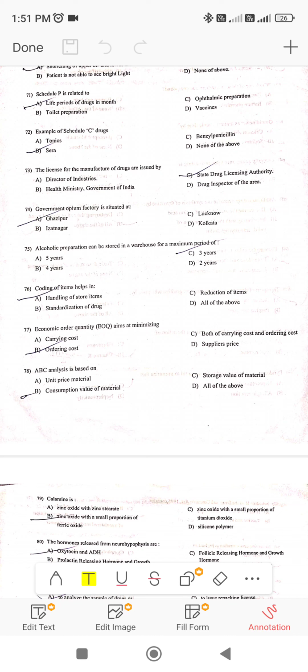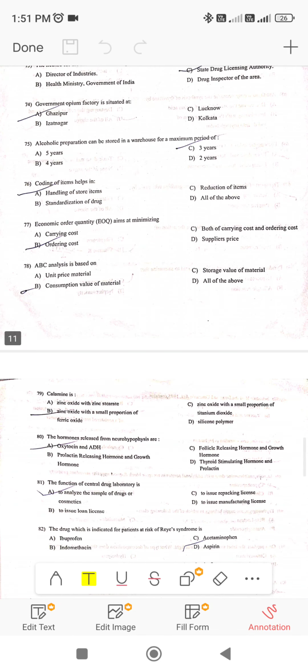So EOQ's main aim is that ordering cost reduces. ABC analysis is based on consumption value and always better control. Consumption value. So ABC is always a better control method.